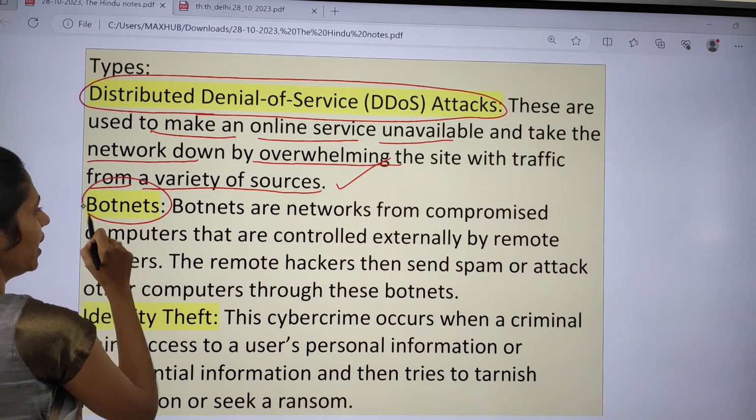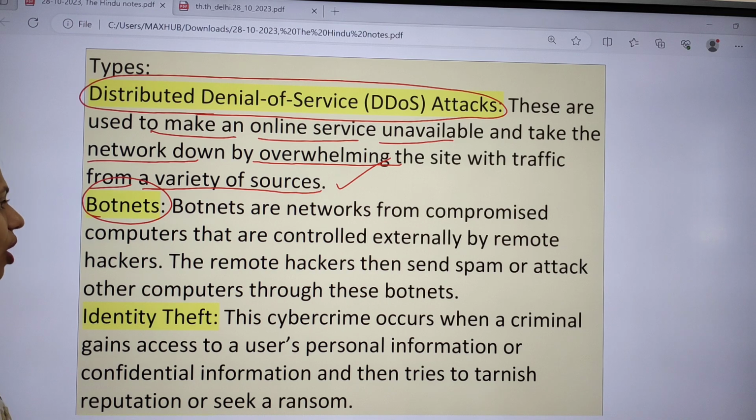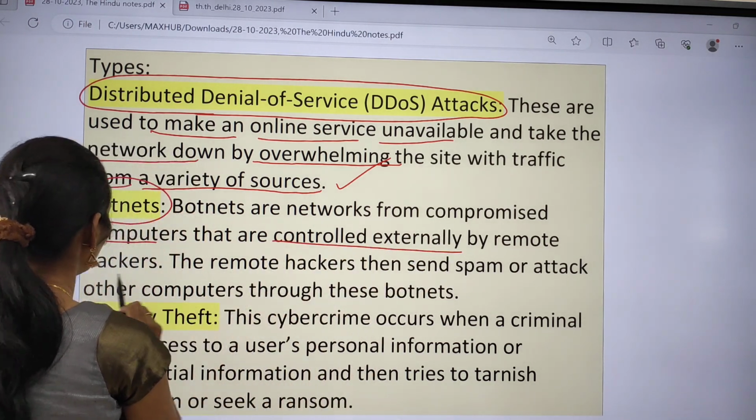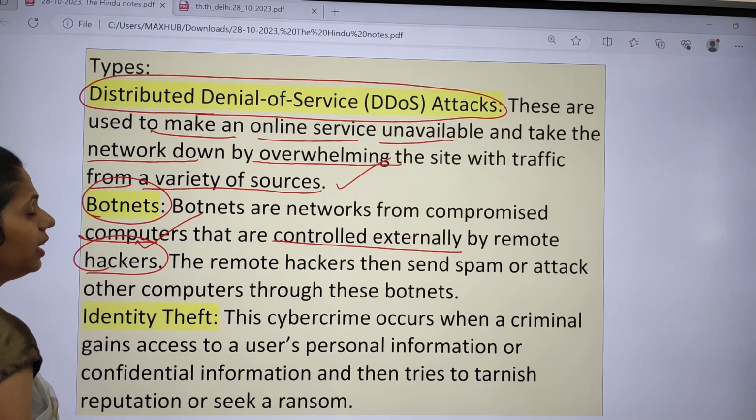And this one is botnets. Botnets are compromised computers. They are controlled externally by remote hackers. So here it will be under the hands of hackers.